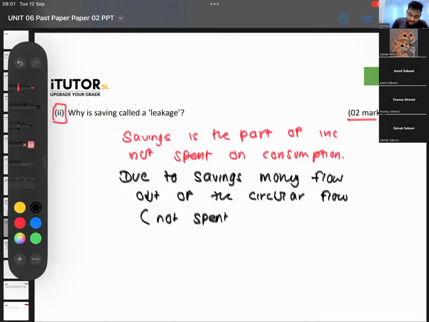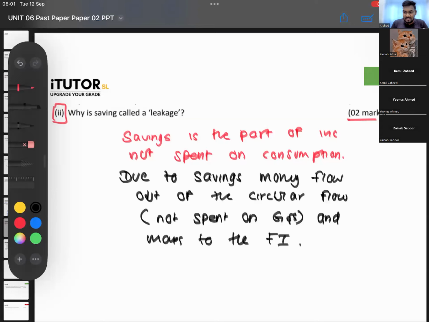It moves out of the circular flow and moves to where? Moves to the financial institution. And then you can say this will reduce the velocity of circulation, will reduce the amount of money that is there, and it will contract the economy. If you can give something small like that, more than enough for 2 marks.